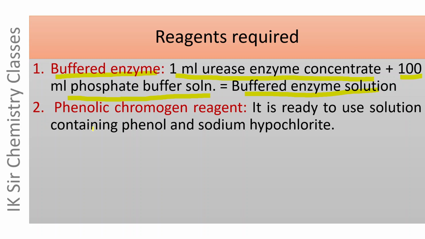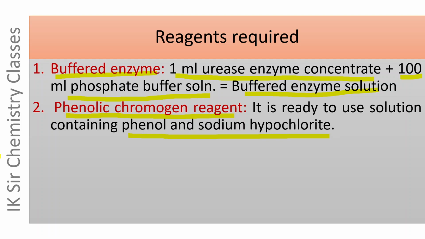The second reagent is phenolic chromogen reagent. It is a ready to use solution available in the market. It contains phenol and sodium hypochlorite.